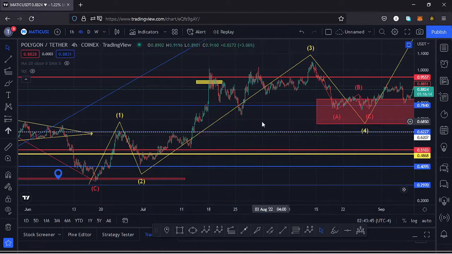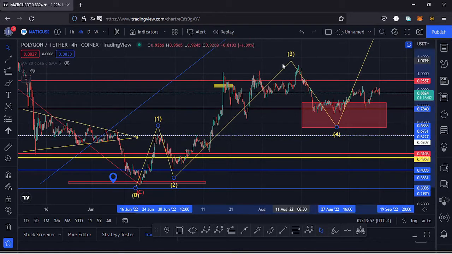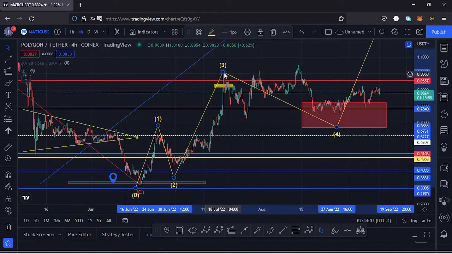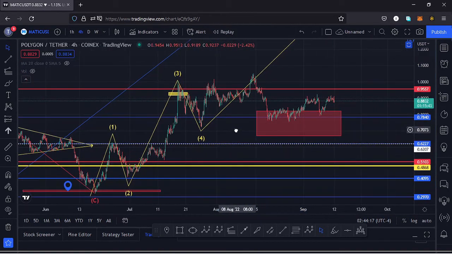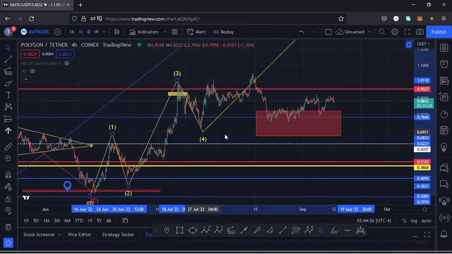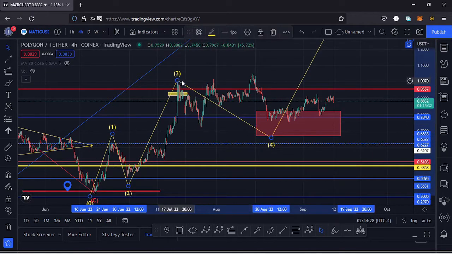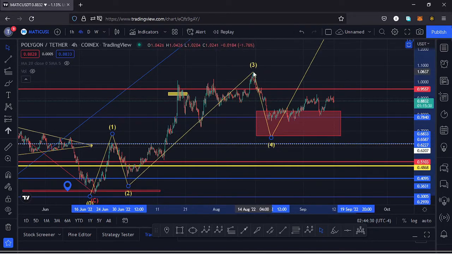And initially here on the charts, I had my wave 3 high for that Elliott wave structure as this high at around the $1.02 mark. Then this movement that we saw over here, I was terming it as a retracement to the lower side in the formation of a wave 4, but the moment we managed to break above the key area of resistance at around the $0.95 mark and made a new high at around the $1.06 mark, that made me change scenarios over here, having the new high at around the $1.06 mark as the high for that wave 3.